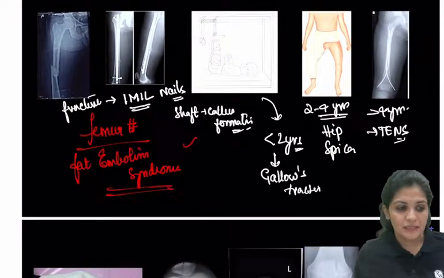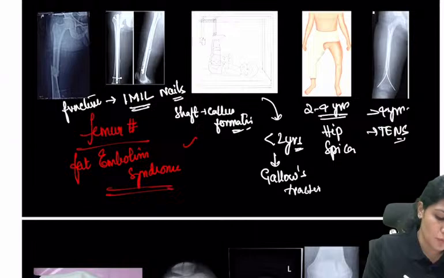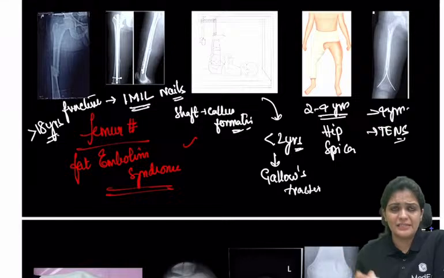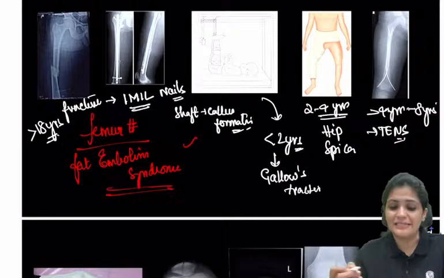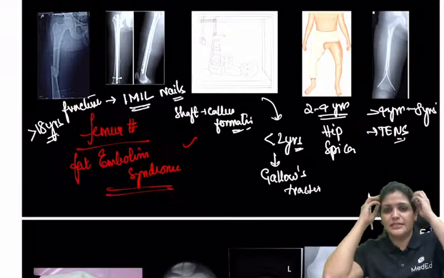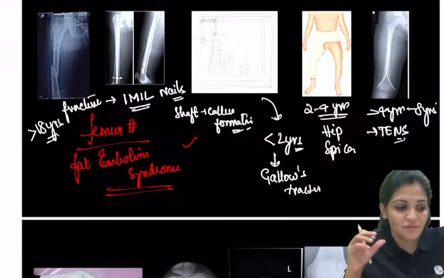So this is how you treat the patients. So one patient, femur fracture, if age is more than 18 years, usually they present with fractures. If the patient is 4 to 8 years, we go with TENS. At 8, we have to decide. So this is how the femur fracture is treated.